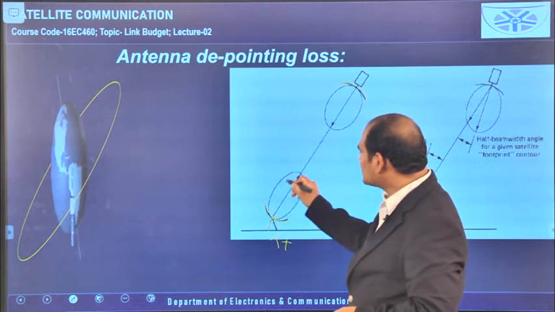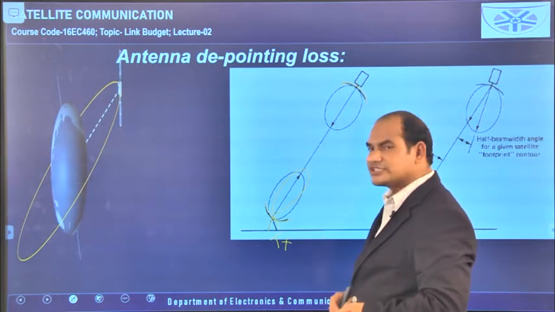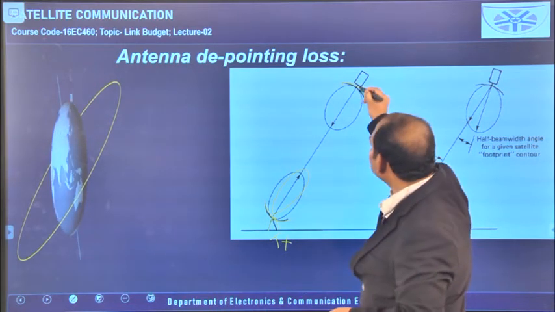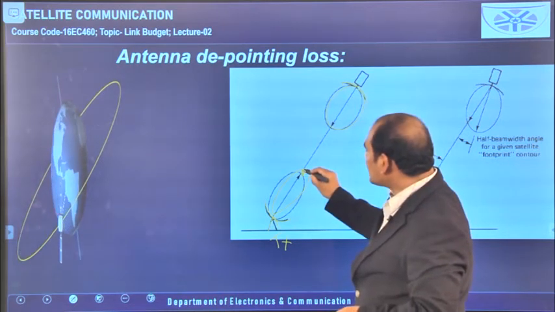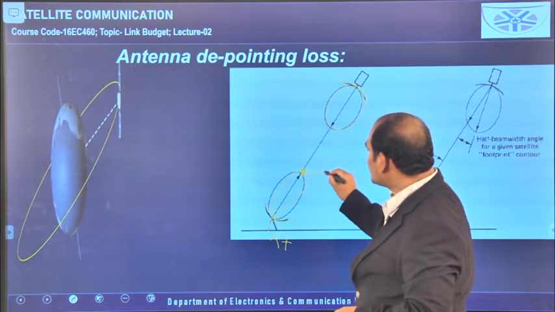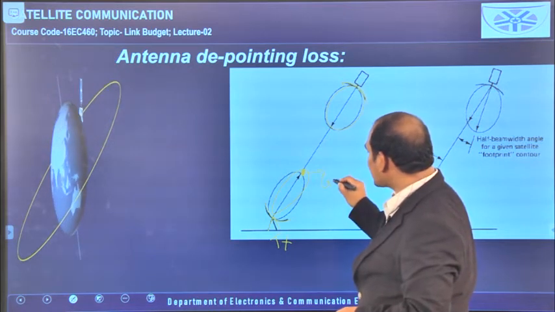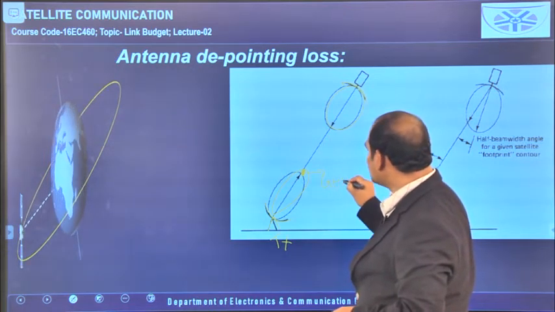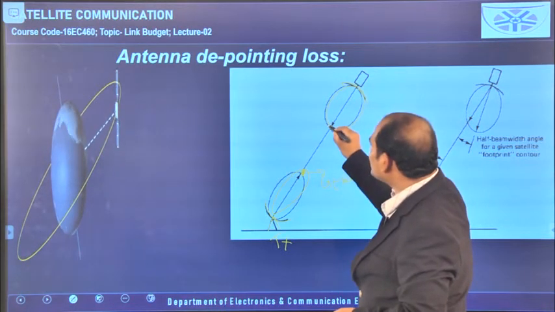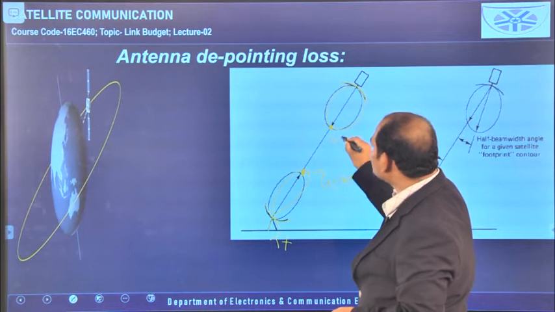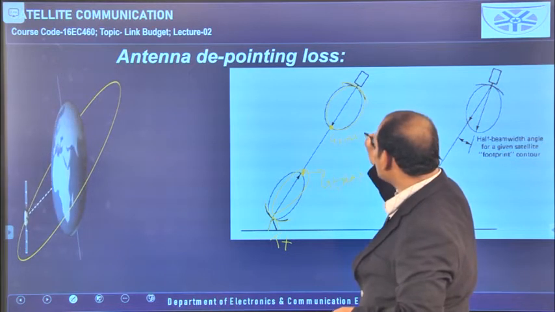This is the radiation pattern, and this is also a radiation pattern. At this point the maximum amount of gain is there. We are considering it transmitting, so G_T maximum is available, and here G_R maximum is available; it is the gain pattern of the receiver.